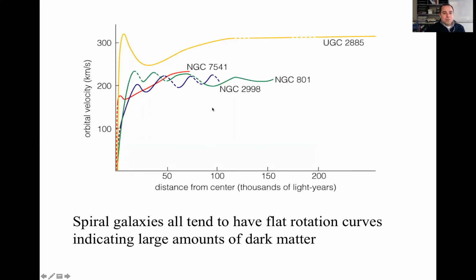Here are 4 of them. And look, they all look about the same. And they all look pretty similar to the Milky Way. The Milky Way has this steep rise at the center, and then it goes about flat at about 220 kilometers per second. The Milky Way isn't on here, but if it were, it would fit right in with these. Look, these galaxies behave in exactly the same way as the Milky Way. In fact, all spiral galaxies seem to obey this relatively constant flat rotation curve law.